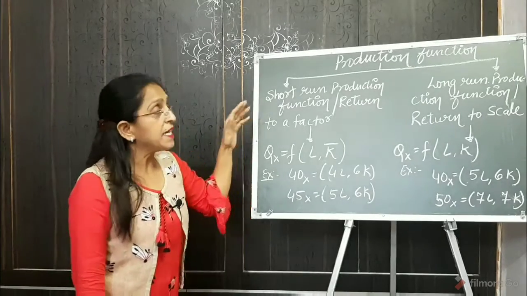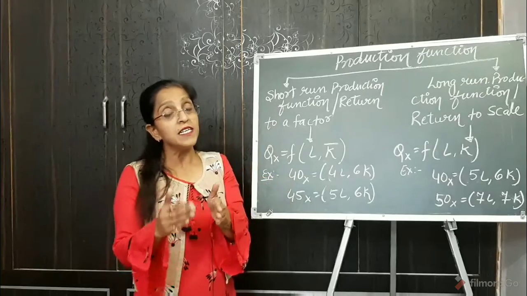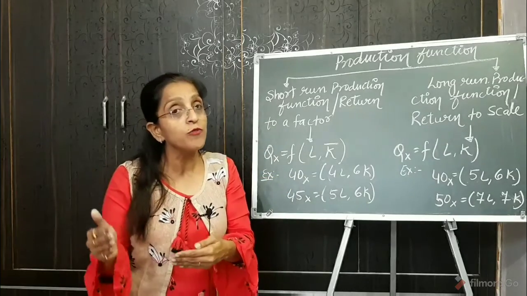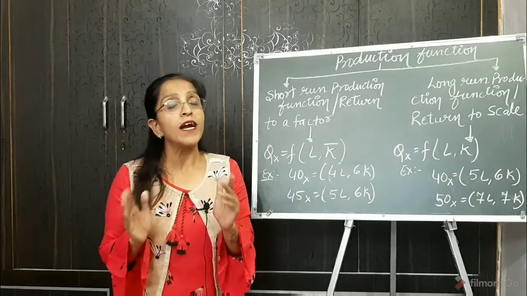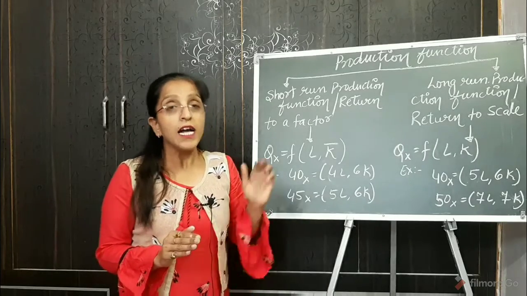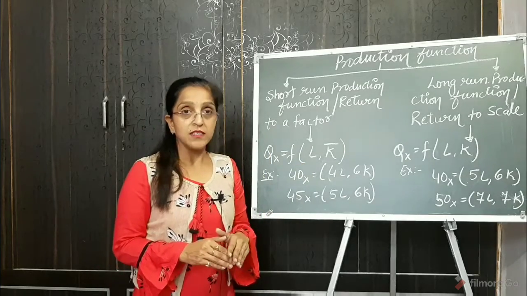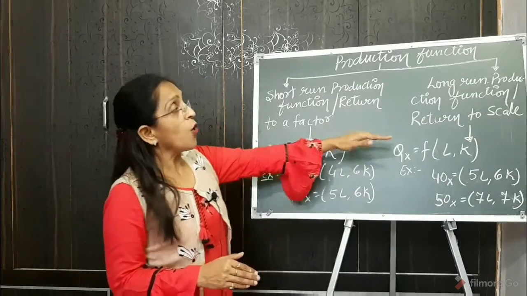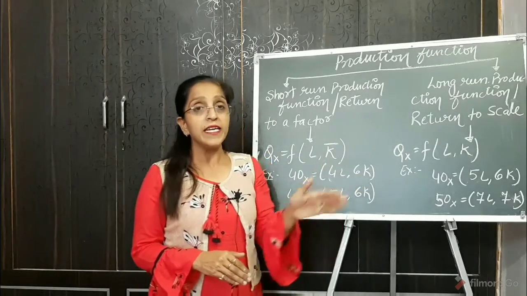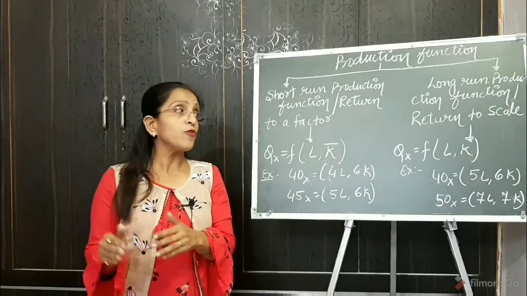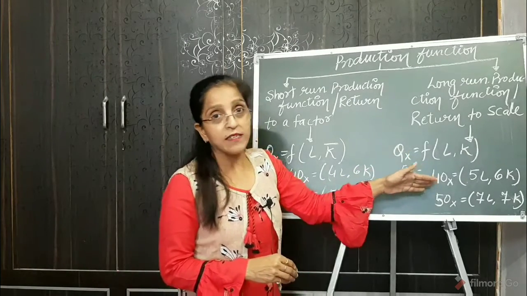Now what is the short run production function and the return to a factor? It's the period of time when the producer can change or increase its level of output by varying only one variable factor, that is labor. The other factor, the fixed factor, will remain constant. And in the long run production function, a producer can vary its level of output by changing all the factors.